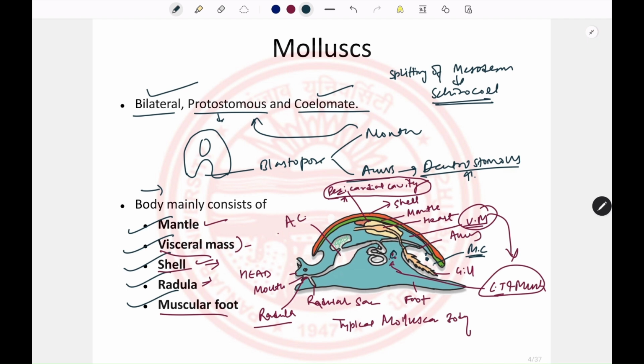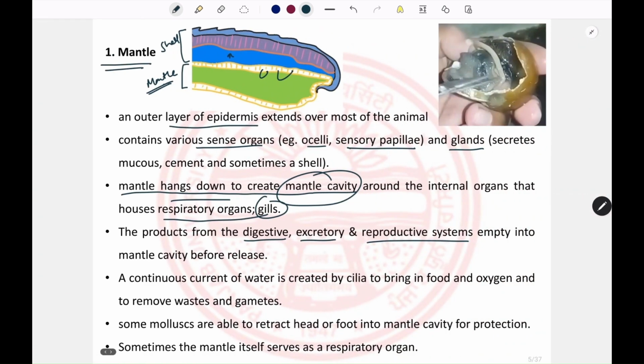Then there are gonads, which release sperms by means of ducts into this mantle cavity. Then in the excretory system you will see the metanephridia, which also excrete their waste matter in this mantle cavity. So the mantle cavity houses the respiratory organ as well as the ducts of the digestive, excretory, and reproductive systems.